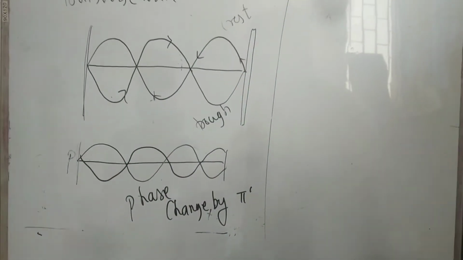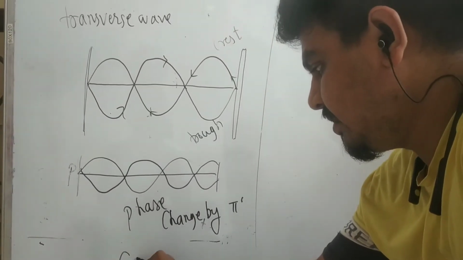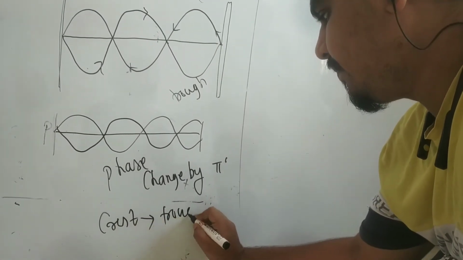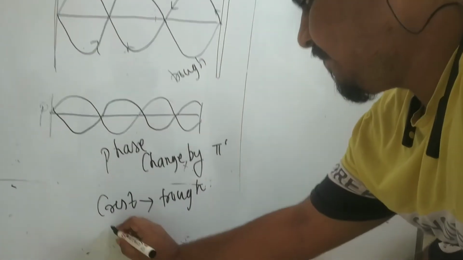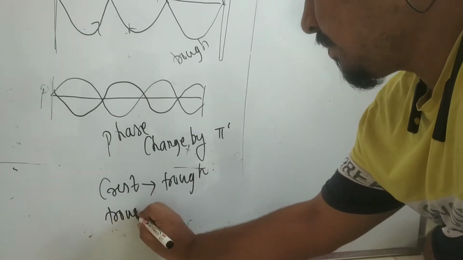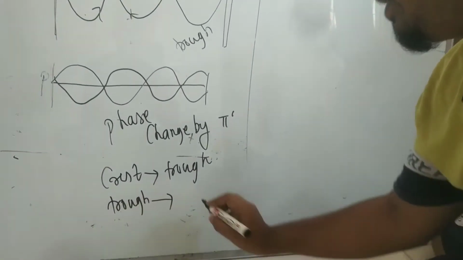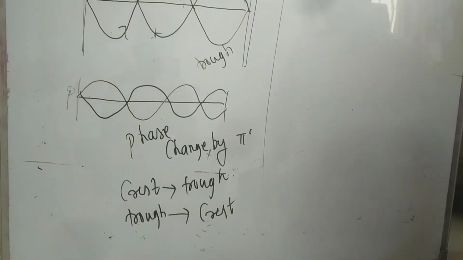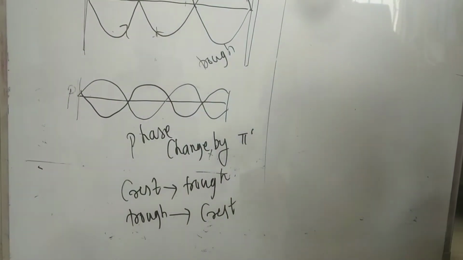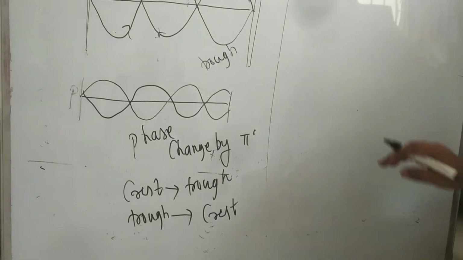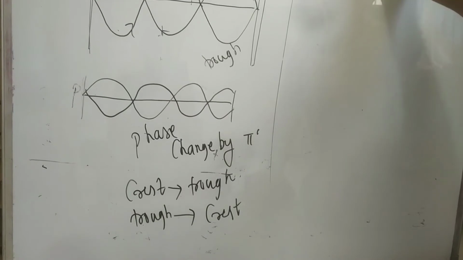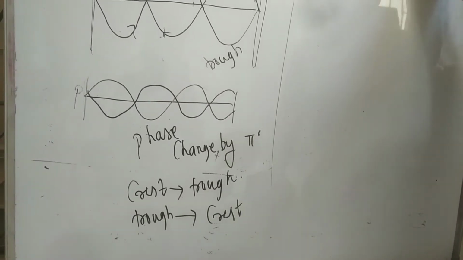And one more thing you have to remember: the crest is converted into the trough, and the trough is reflected as a crest. This is what you have to remember. So this is about the transverse wave. Okay, now let's learn about the longitudinal.